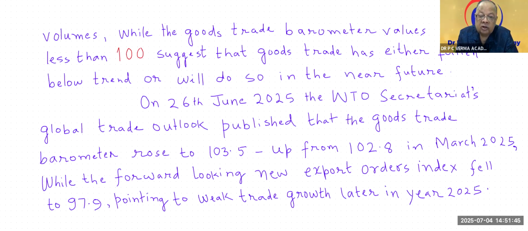Therefore, barometer values greater than 100 show above trend trade volumes, while values less than 100 suggest that goods trade has either fallen below trend or will do so in the near future.